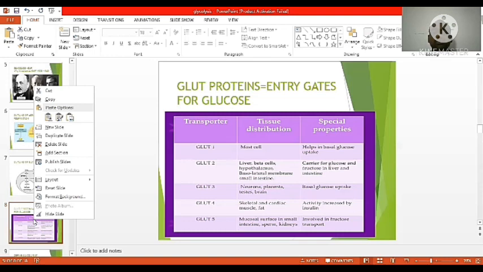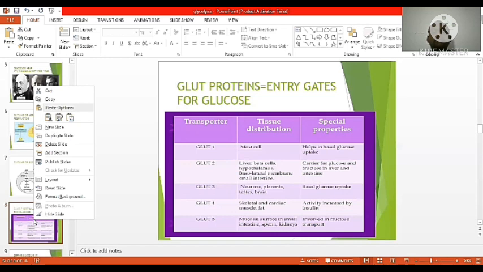Next, GLUT2, which is present in the liver, beta cells of the pancreas, hypothalamus, and the basolateral membrane of the small intestine. These are carriers for glucose and fructose in the liver and intestine. Next, GLUT3, the cell receptors present on neurons, placenta, testes and brain.